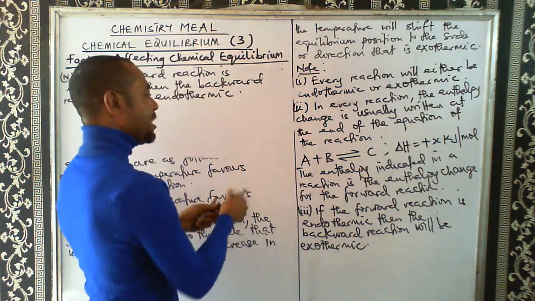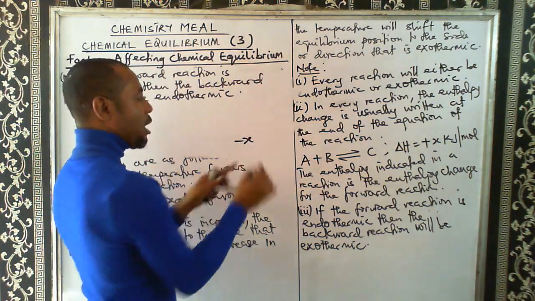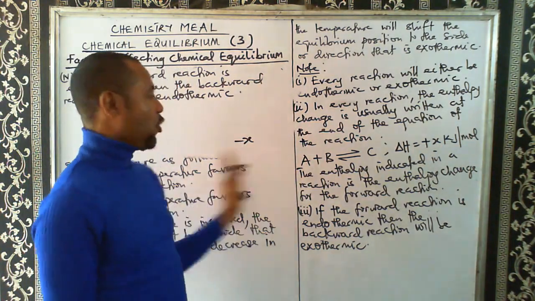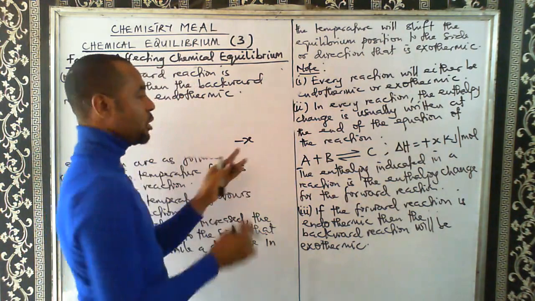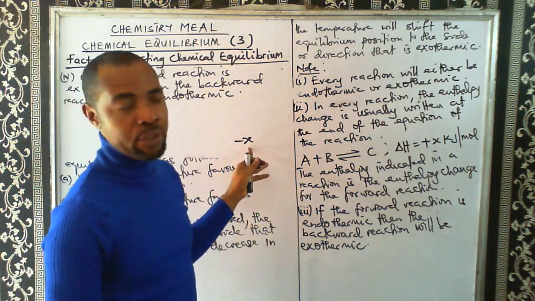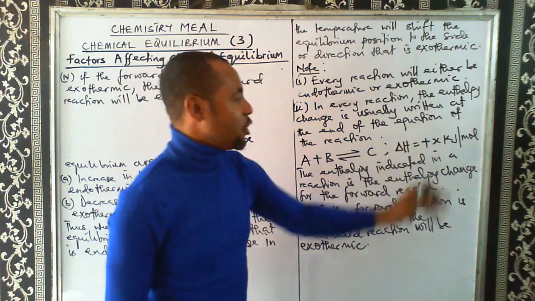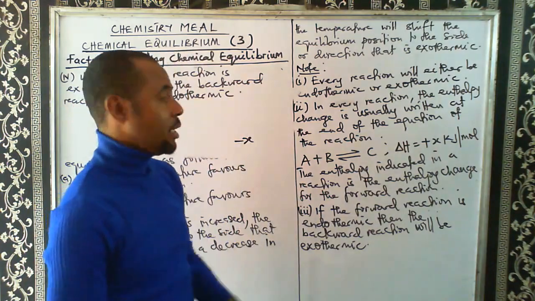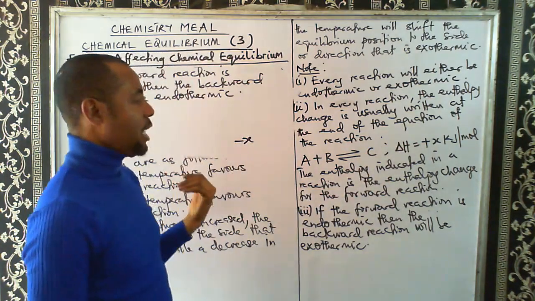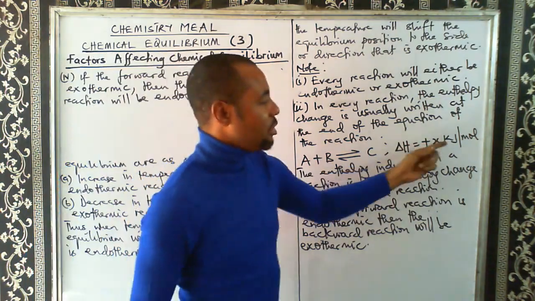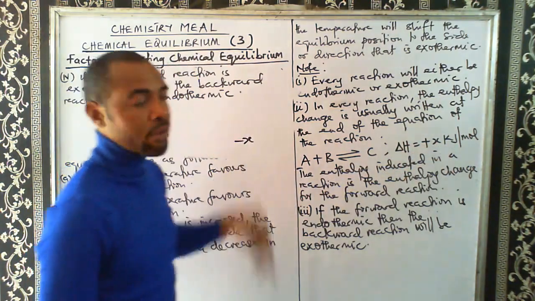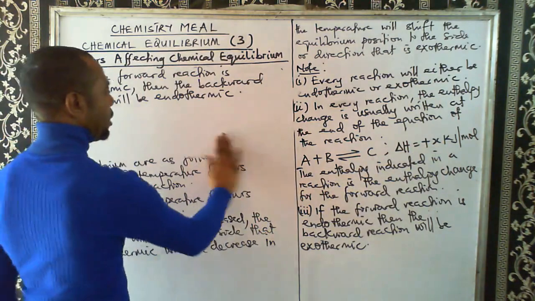In other words, the enthalpy change when you are moving backward becomes minus X. If the forward reaction is endothermic, the backward reaction will be exothermic. If the forward reaction is exothermic, the backward reaction will be endothermic.